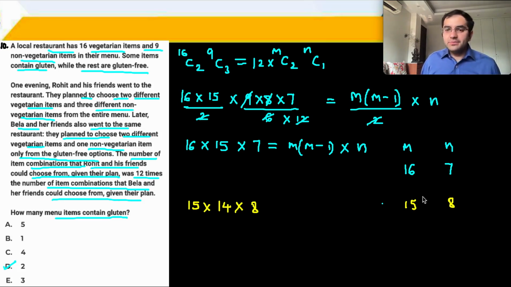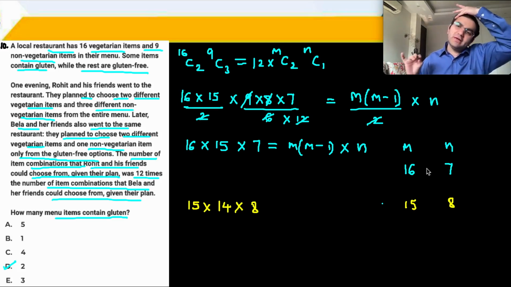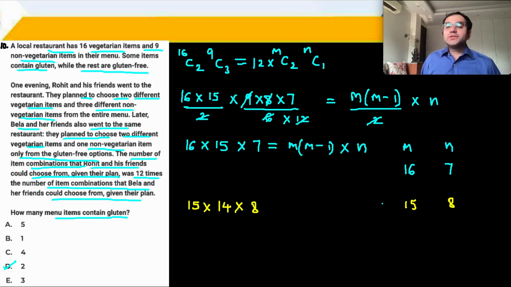तो तब भी आपका gluten free options are 15 plus 8 23 और ऊपर भी 23. Gluten free, no matter what you do, is 23. There's no point checking for any other answer because और कोई answer option हो ही नहीं सकता. There's only one right answer. Therefore the answer is 2. Very nice question. P and C का. So I was able to reach till this particular point, but उसके बाद ज़रा बैठ नहीं रहा था.